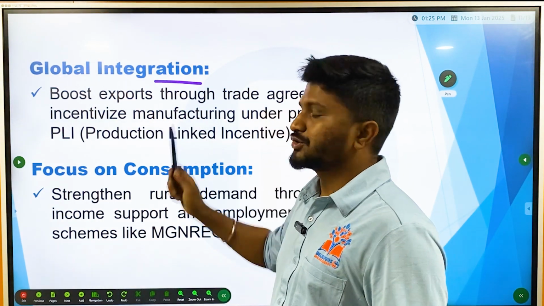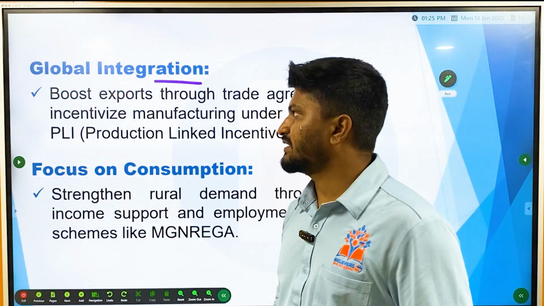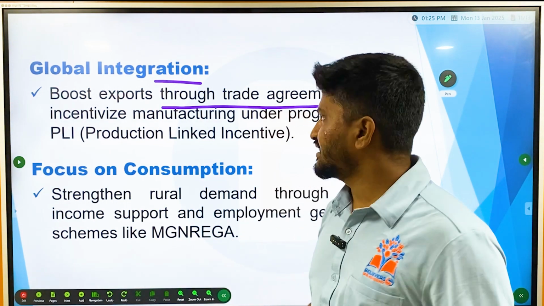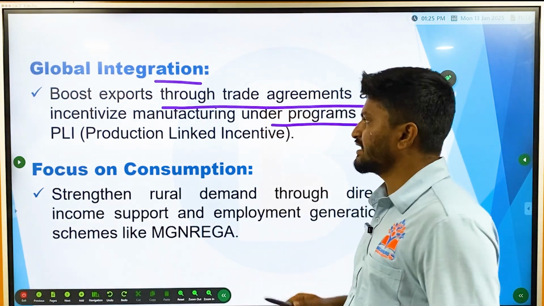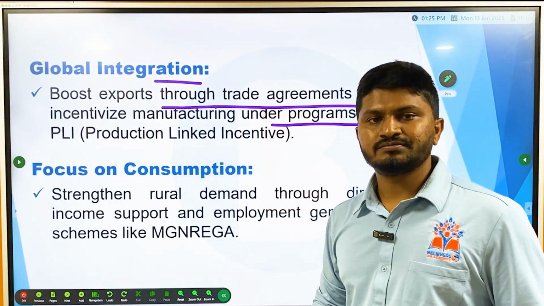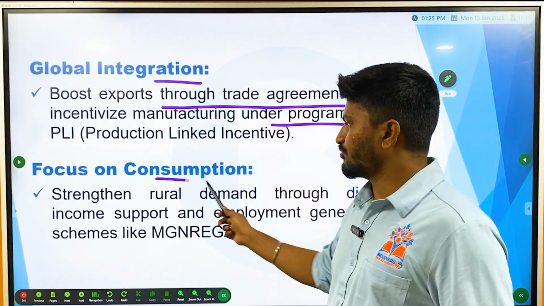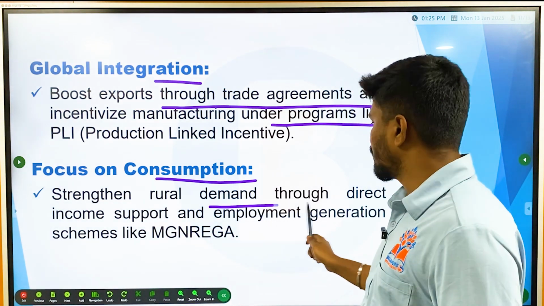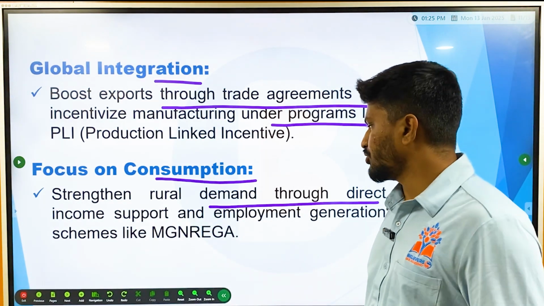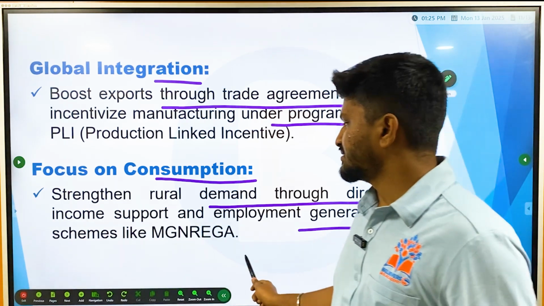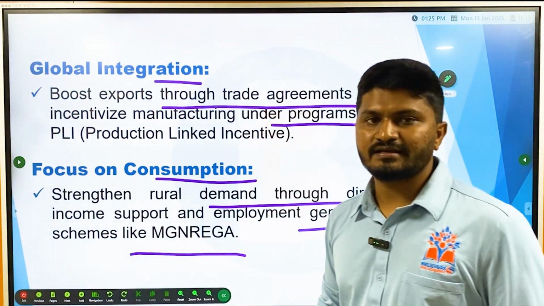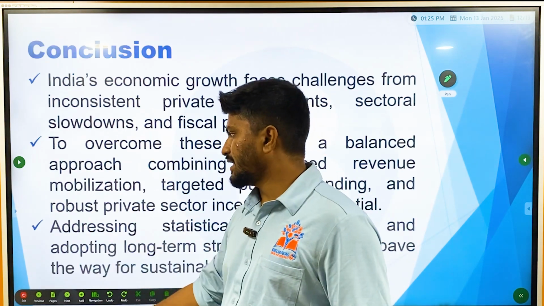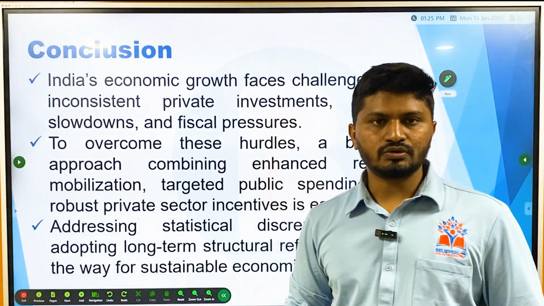Then there should also be global integration, that is boosting exports through trade agreements and incentivizing manufacturing under programs like production linked incentive. Then focusing on consumption, that is strengthening rural demand through direct income support and employment generation schemes like MGNREGA. All these things should be considered in the long term so that we can regain the lost economic growth.